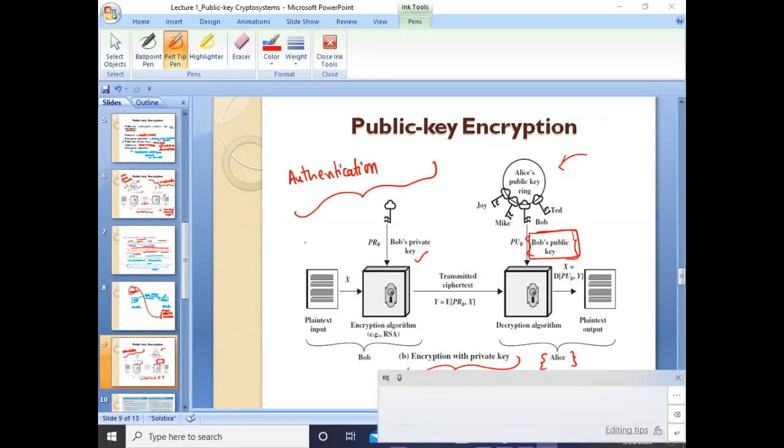Yes or no? Yes, sir. So that will be one example. And what were you saying? Just tell me. Sir, for a single text, how can there be 2 keys, like a public key and a private key?